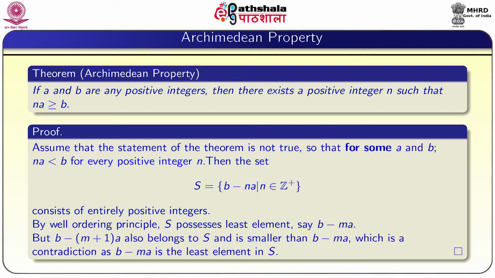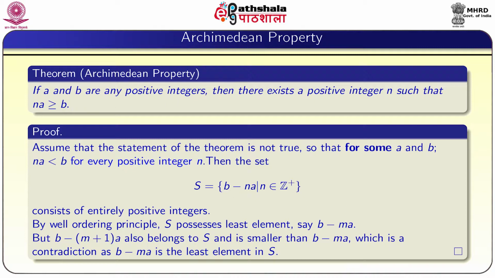Try to understand the negation of the statement. In the statement we are saying that A and B are any positive integers and there exists a positive integer n, but we are contradicting that statement. That means there exist some integers A and B such that the statement nA greater than or equal to B is false, that means nA is less than B, for every positive integer n.